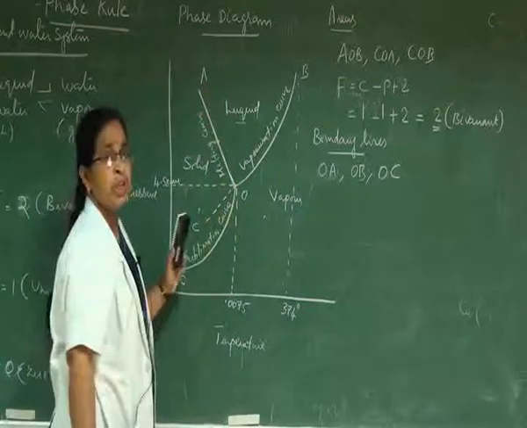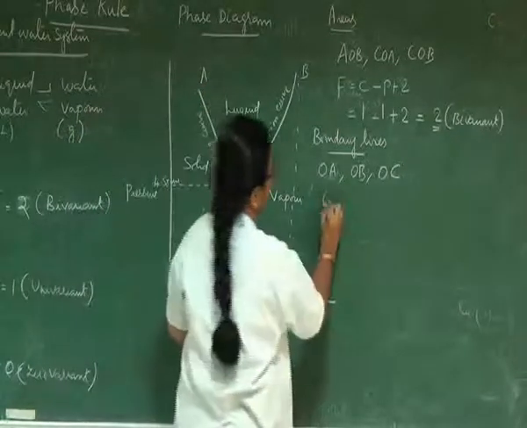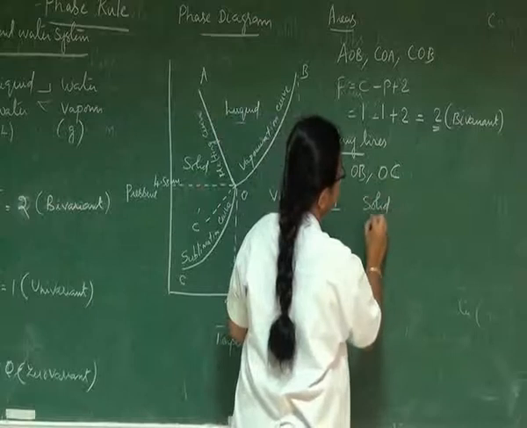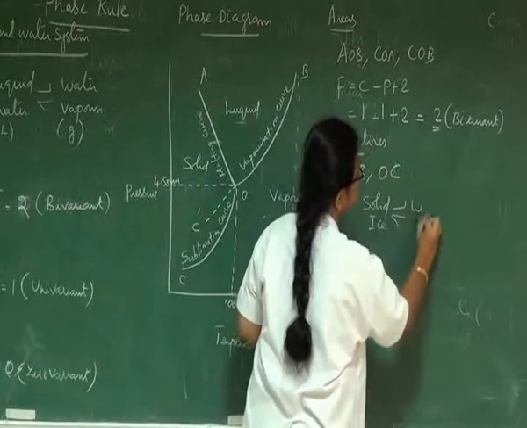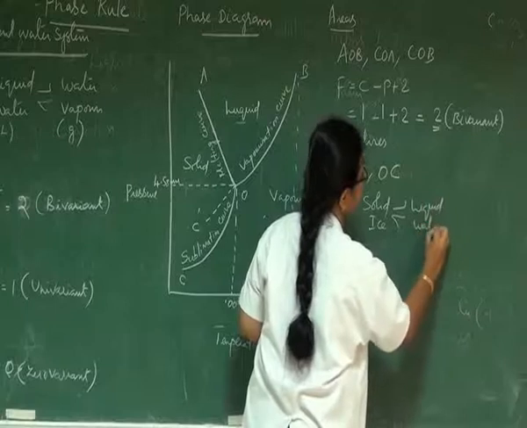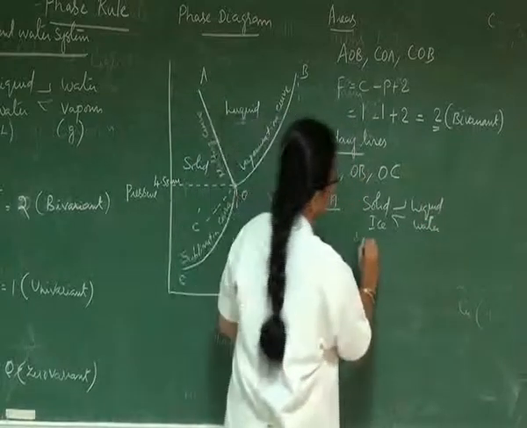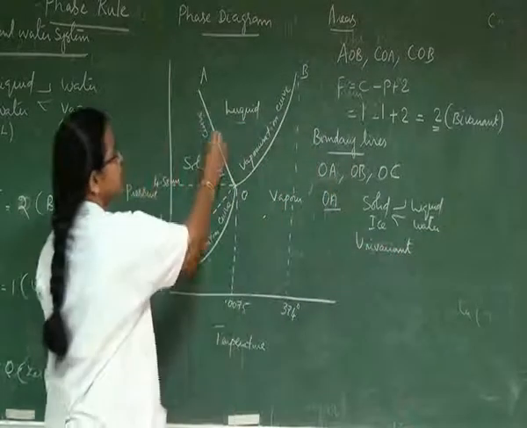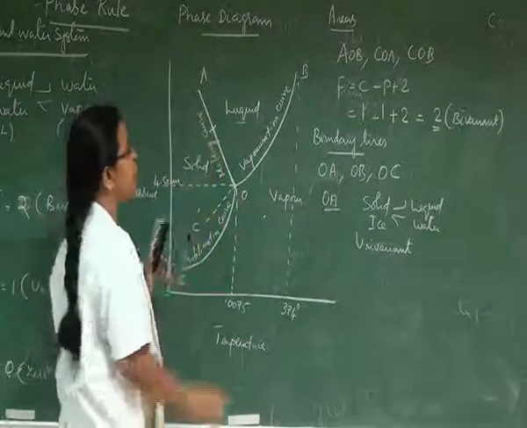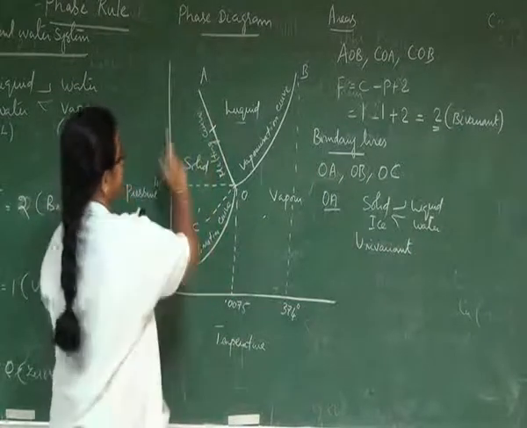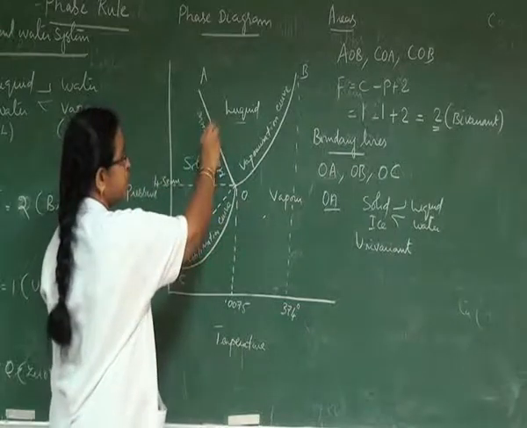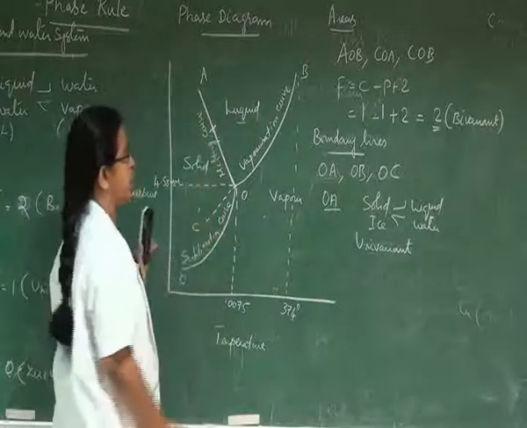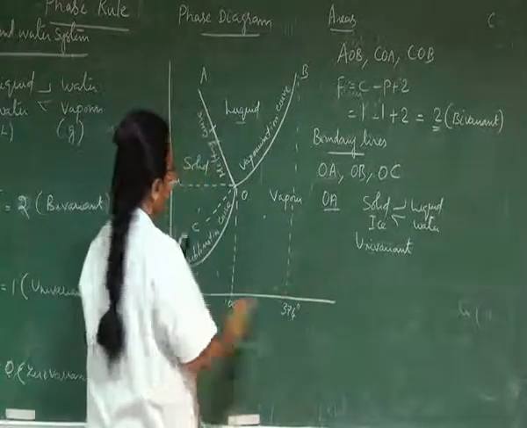Therefore, the system becomes univariant along the boundary line. So OA is a boundary line which explains the equilibrium between solid ice and liquid water. The system becomes univariant because in order to locate any point along the boundary line, any one factor is required. Suppose pressure is given, then the other factor, namely temperature, is automatically fixed just by drawing a vertical line. So the system becomes univariant.